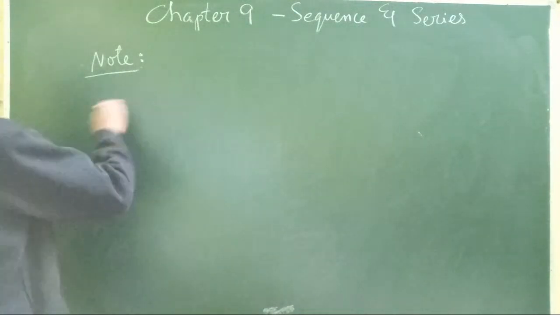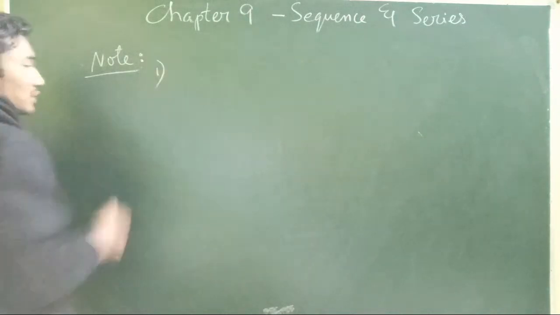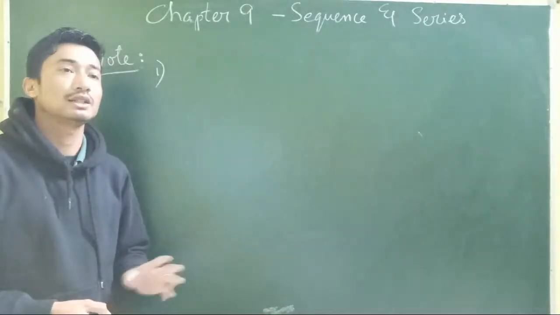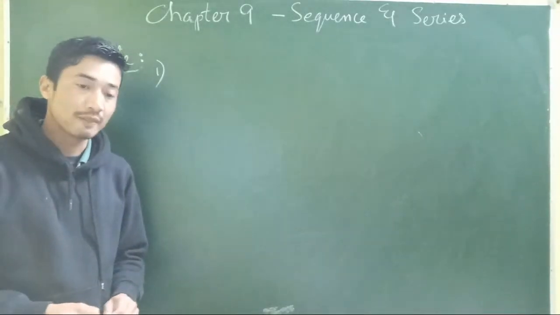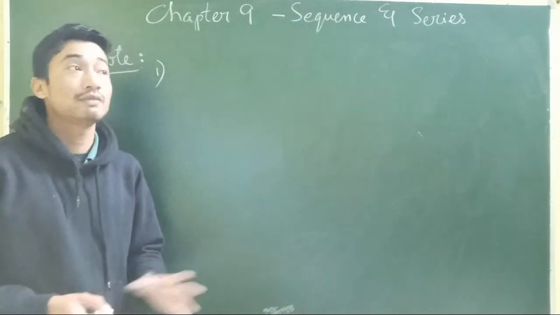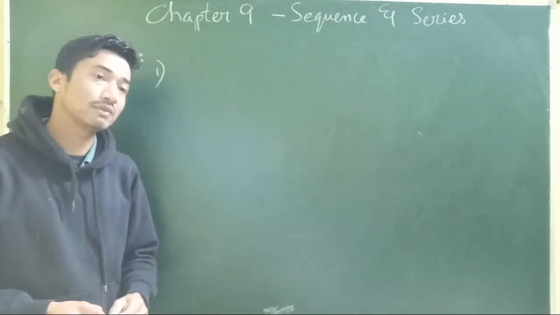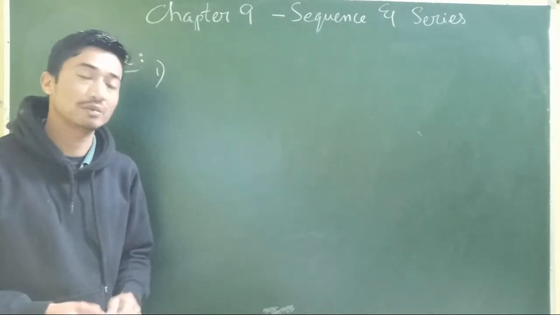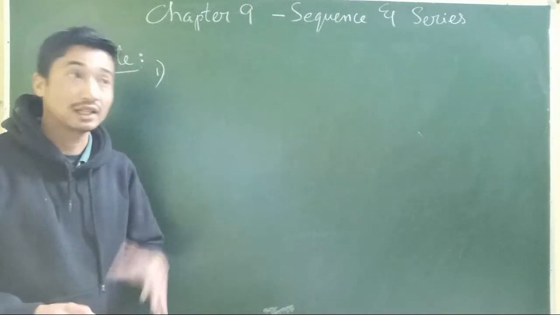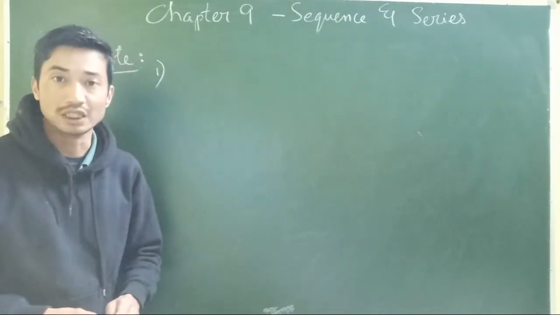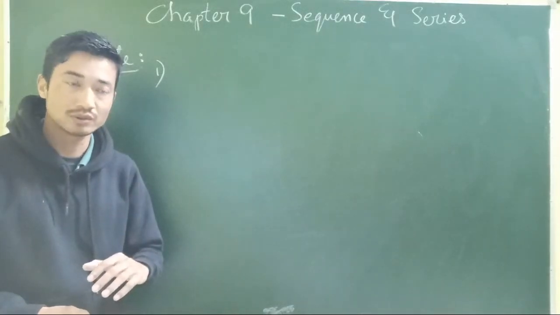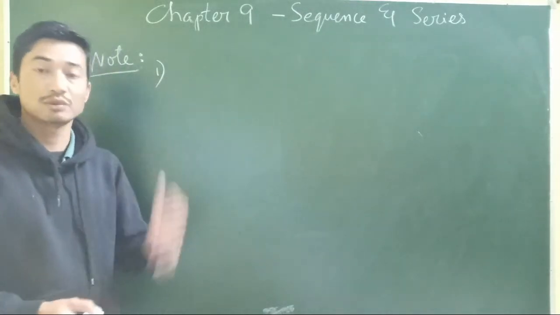For example, sometimes you will come across questions where there are 3 numbers in GP whose sum is this much, the product is that, find the 3 numbers. Or sometimes there are 4 numbers in a geometric progression, their sum is this, product is that, find those 4 numbers which are in GP. If you come across those questions, it will be convenient for you to use the hint that I'm going to give you now.